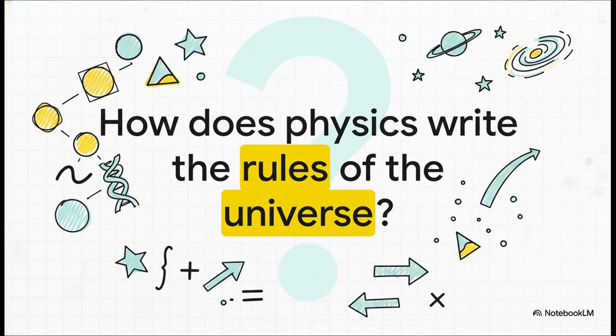I mean, that's a huge question, right? How does physics actually write the rules for everything? You'd think it's all about these super complicated, impossible to memorize equations. But what if I told you the real secret is just learning a language? And get this, it's surprisingly simple once you see the pattern.